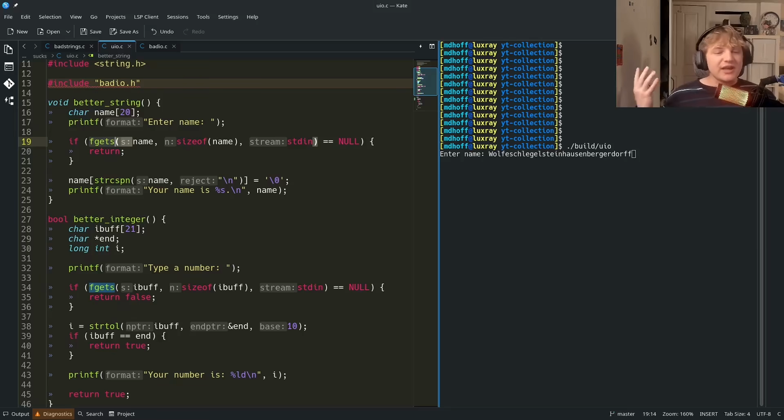Now, of course, if you've done any amount of modern C programming, you know that the accepted way to do this is just always use fgets. There is no reason for us to be teaching scanf anymore unless it's an example of what not to do. And so you can see here, if I enter our full name with fgets, we are going to get cut off to the buffer size like we should.